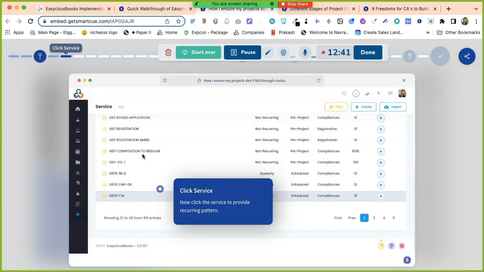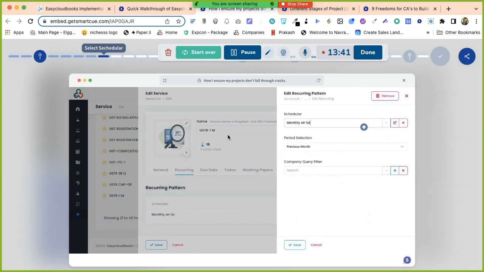So you can say monthly, for example, GSTR1 projects. I want to create them monthly on the first, that is the first of every month. I want this project to be created for the previous period. So suppose I'm creating projects on June 1st, but I want projects belonging to May.